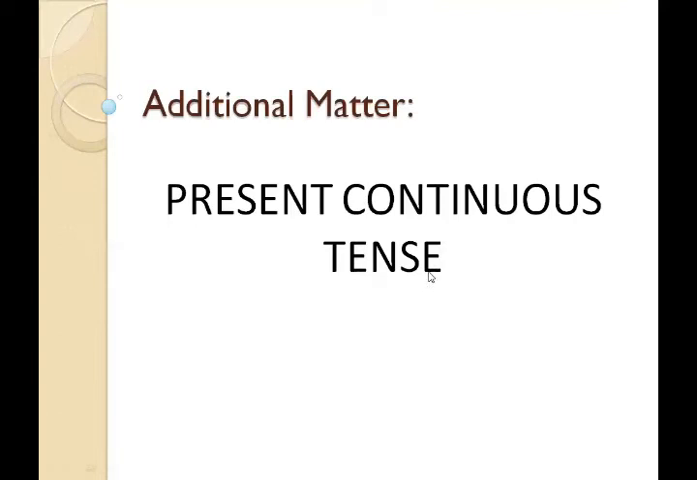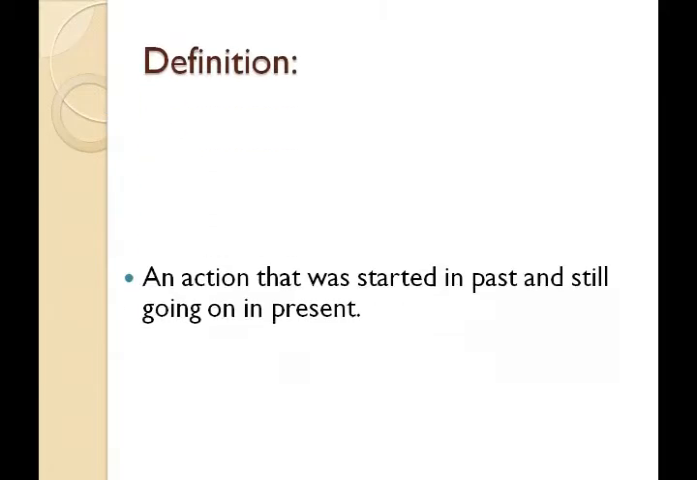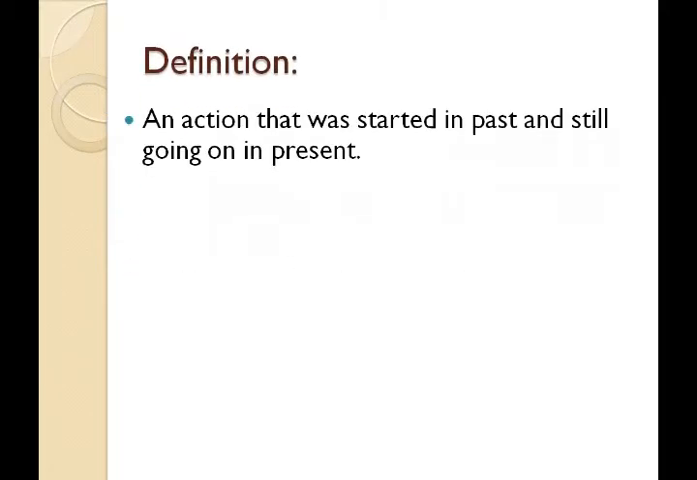Okay, moving towards the definition of present continuous tense: an action that was started in past and still going on in present. Like I told you, the action which is going on in present, of course, if an action is going on in present, it started in past. So the action which was started in past and still going on in present is called present continuous tense of the verb.